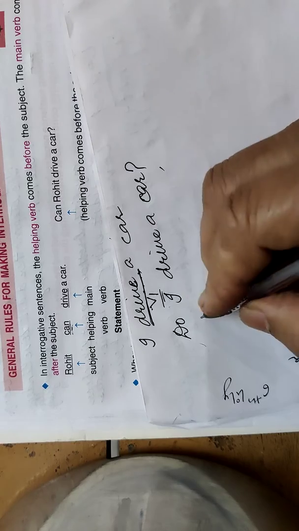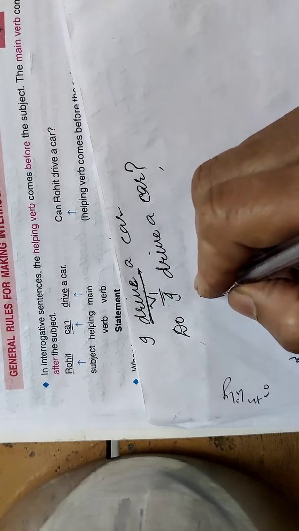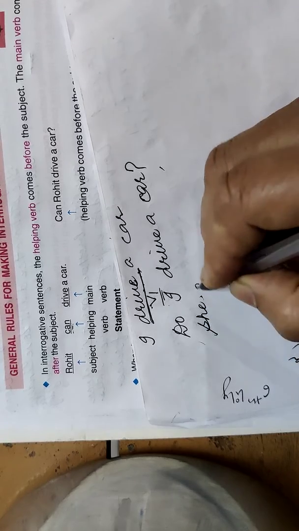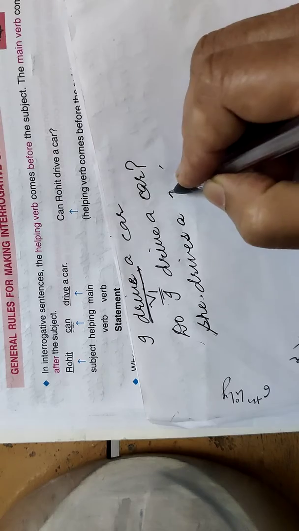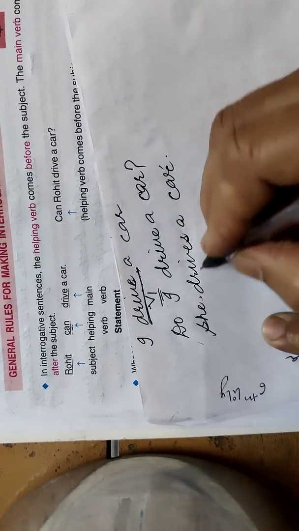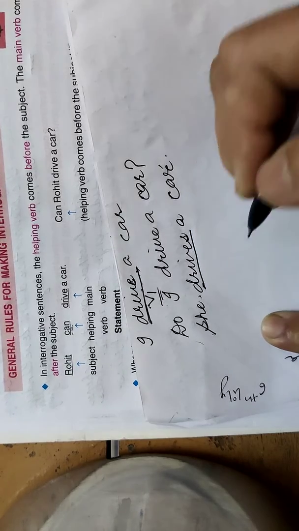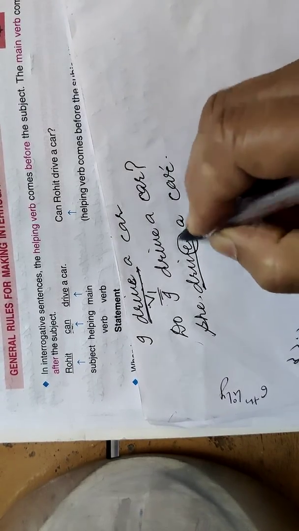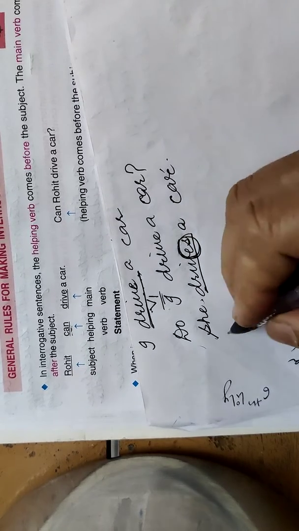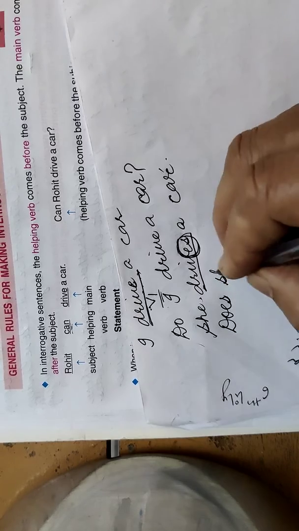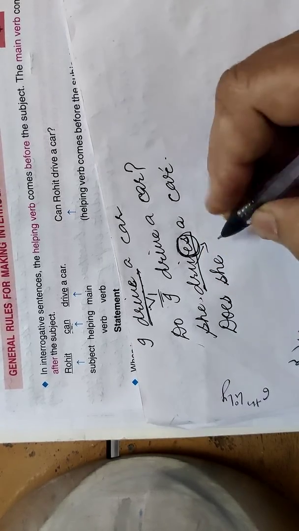Or if there is the first form of the verb plus s or es, like she drives a car. Now what will be the interrogative of it? Here it is drives, so we will be using the es form of do. So does, we will be using does she, and then again the first form of the verb.